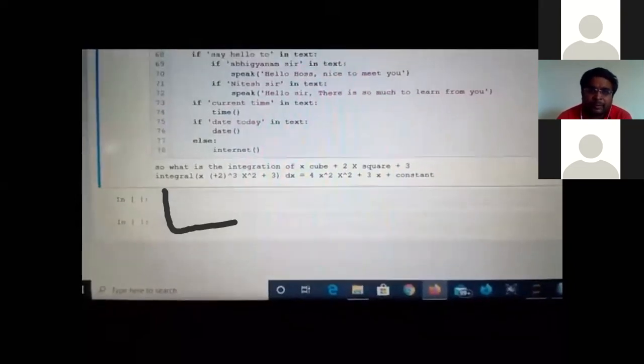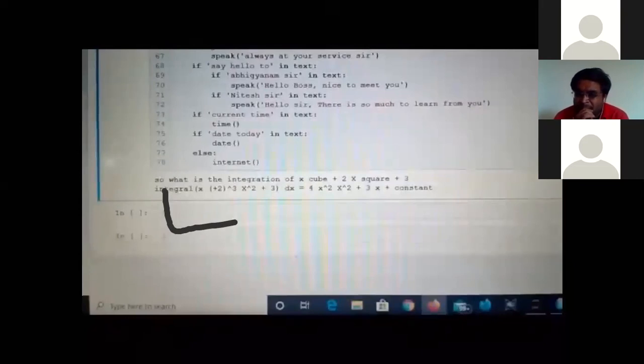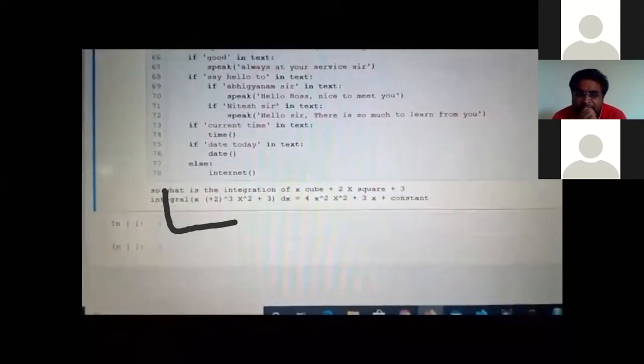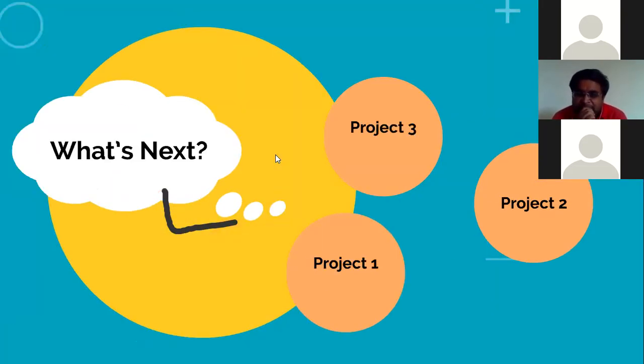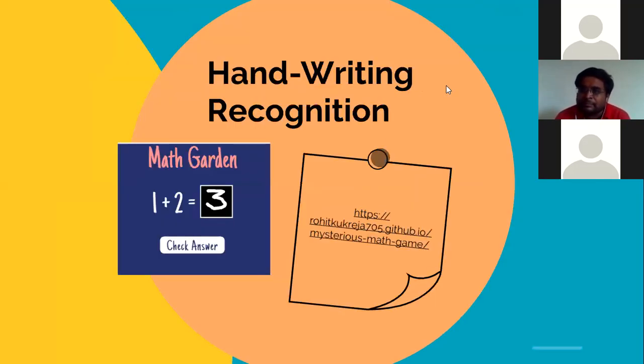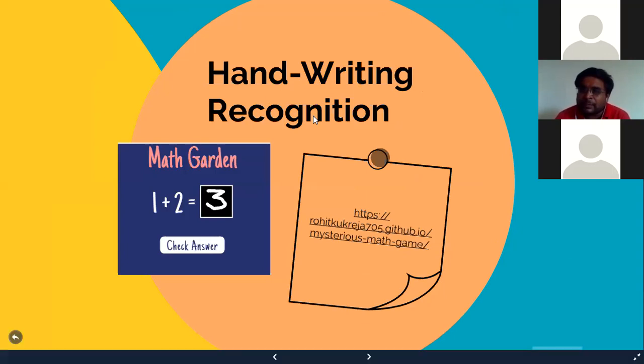I understand that it can work for mathematics, it can work for time, it can work for weather and all. That was a simple virtual assistant created by our company. So, handwriting recognition system. Okay, so what is it now?